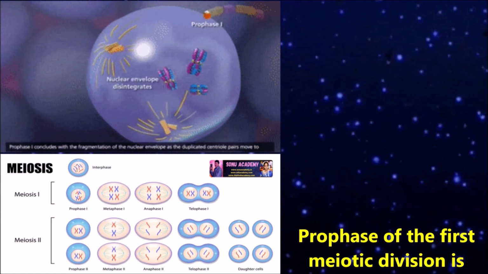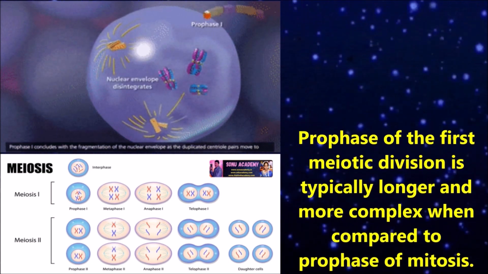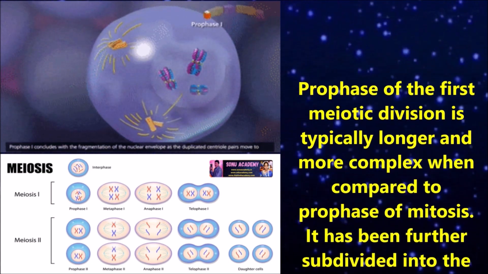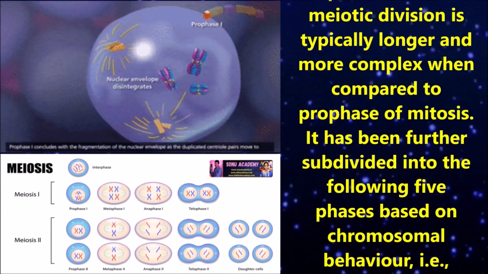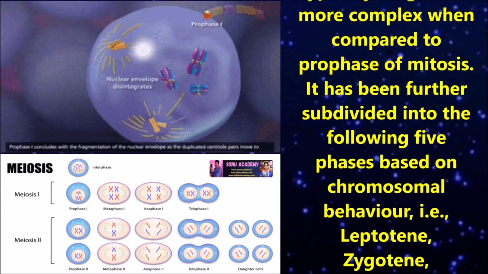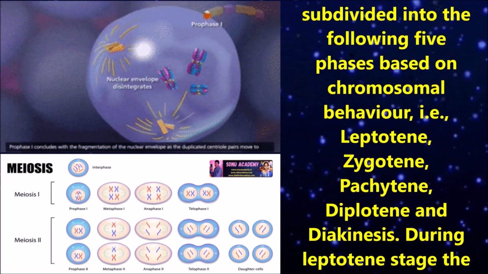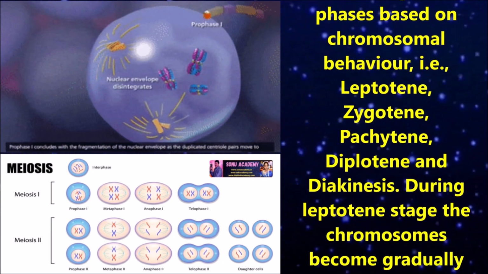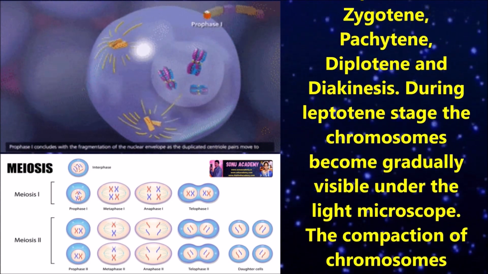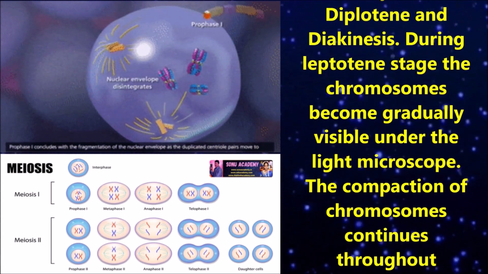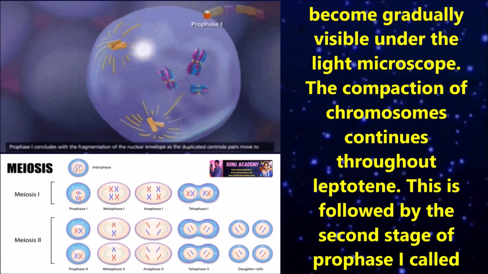Now let us discuss about prophase 1. Prophase of the first meiotic division is typically longer and more complex when compared to prophase of mitosis. It has been further subdivided into the following 5 phases based on chromosomal behavior, that is leptotene, zygotene, pachytene, diplotene and diakinesis. During the leptotene stage, the chromosomes become gradually visible under the light microscope. The compaction of chromosomes continues throughout the leptotene.